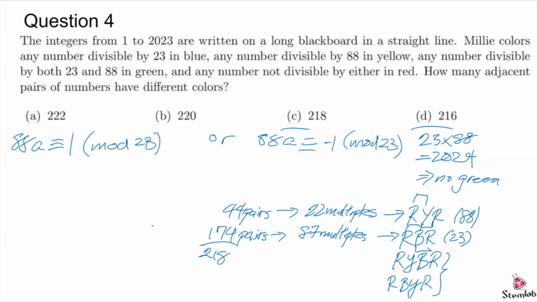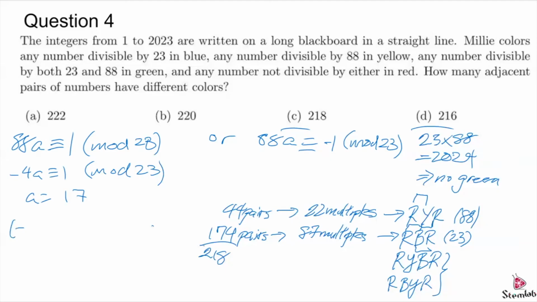So 88A congruent to 1 mod 23 can be written as -4A congruent to 1 mod 23. And sure enough, just by a bit of trial and error, we get that A equals 17 satisfies this. Okay. A equals 17 will be 17 mod 23 is -6.